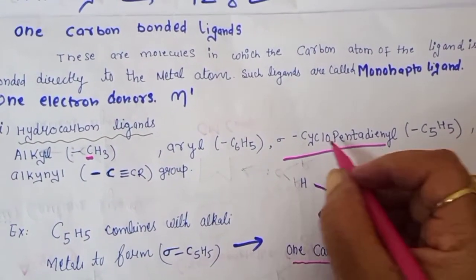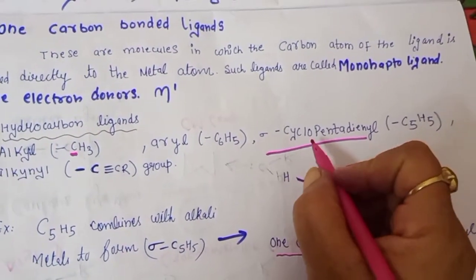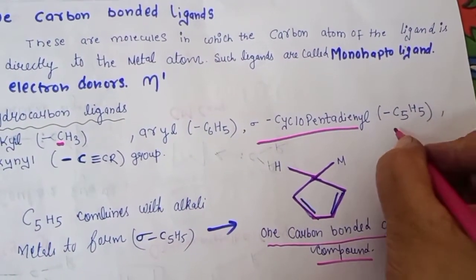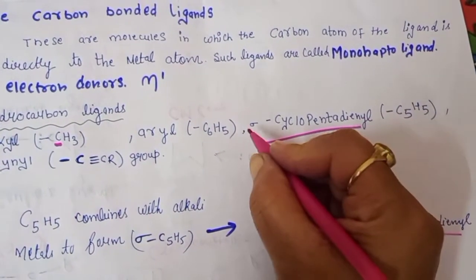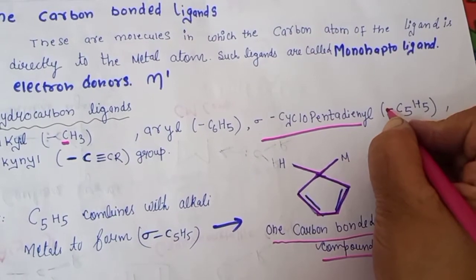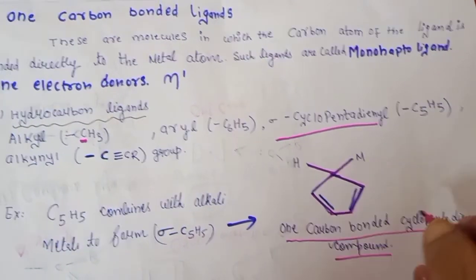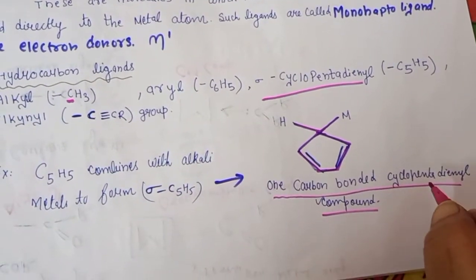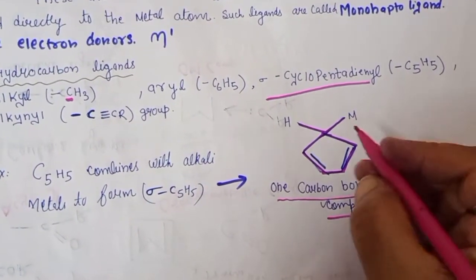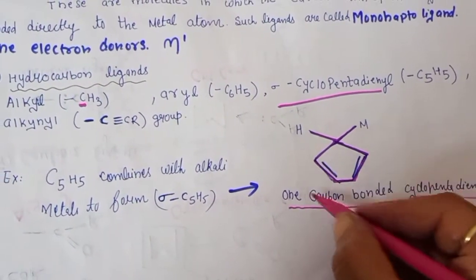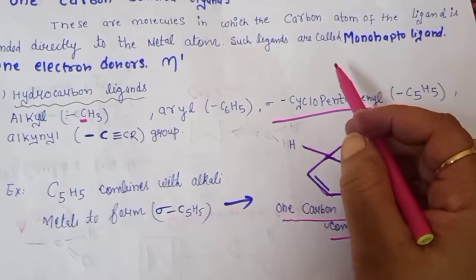Similarly, in the sigma, this is very important, I will explain. If it is written here sigma cyclopentadienyl, it means there are 5 carbons and we are writing sigma, so it is directly attached with 1 carbon. See this structure: a one carbon bonded cyclopentadienyl compound. Here the hapticity of this compound will be 1. This is a monohapto ligand.